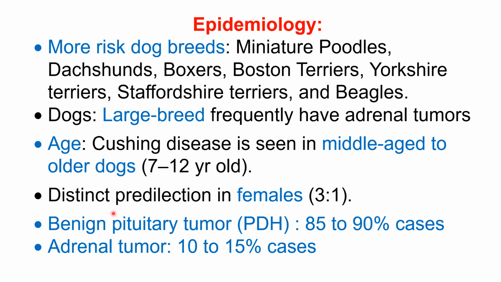Of the total affected dogs, remember, here for the clinician, important: 85 to 90% of cases suffer from benign pituitary tumor and the remaining 10 to 15% of cases are due to adrenal tumor. This statistic is important for the clinician for diagnosis and, at the same time, treatment. So 85 to 90% of cases are due to benign pituitary tumor and the remaining 10 to 15% of the dogs are due to adrenal tumor.